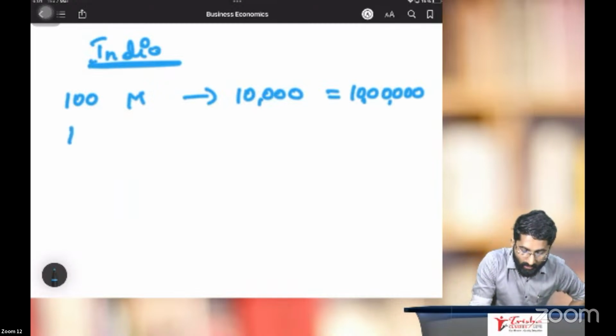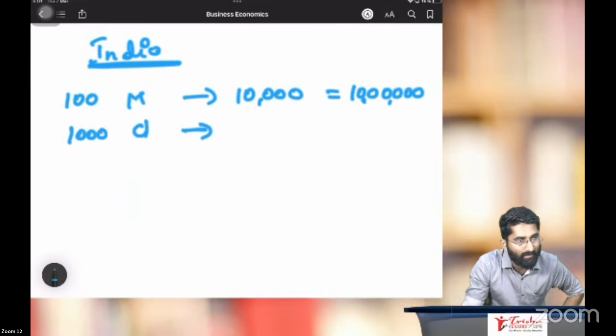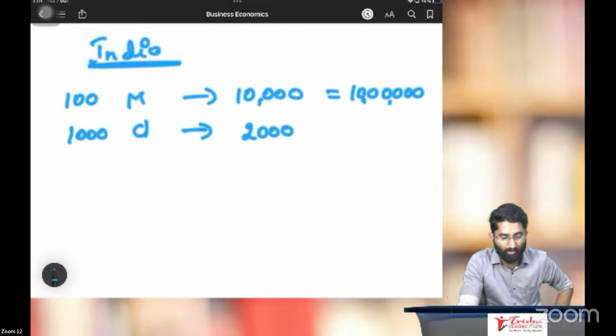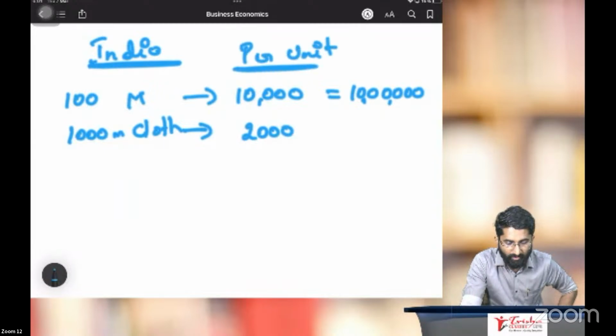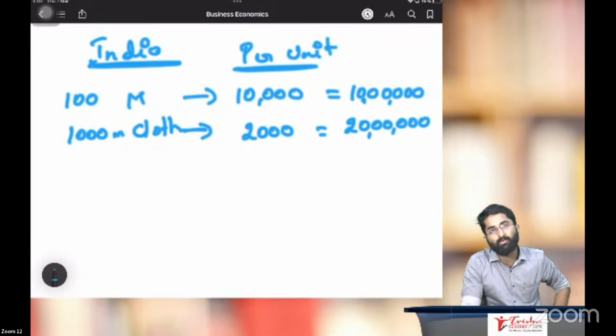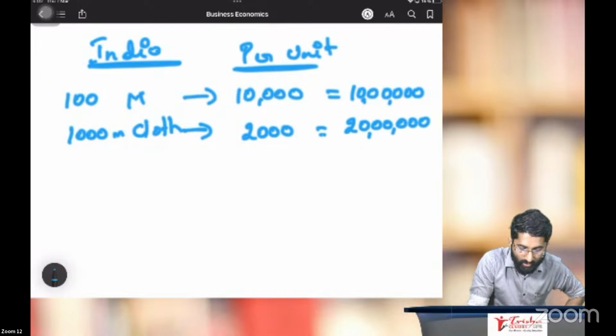In India, 1,000 meters of cloth, per meter it is 2,000 rupees. For example, per meter cloth and 1,000 meters of cloth, I'll write it as per unit. Per unit 2,000, into 1,000, 20 lakhs. And we produce some machinery, 200 machines we produce.